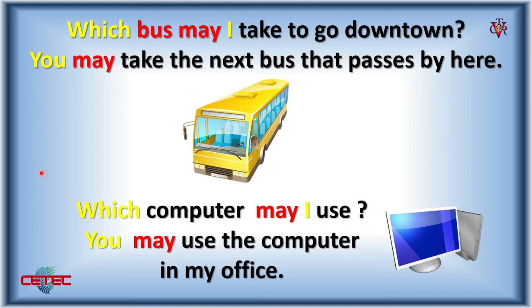Let's see another example. Which computer may I use? Question mark. The answer is you may, the verb, use the computer in my office. Don't forget, here the sentence asks about which. Which computer? That is in my office.